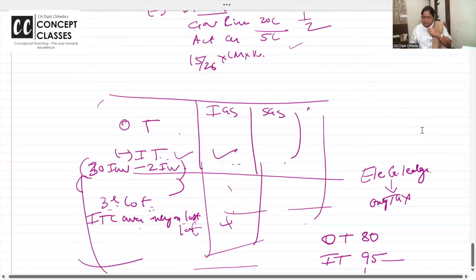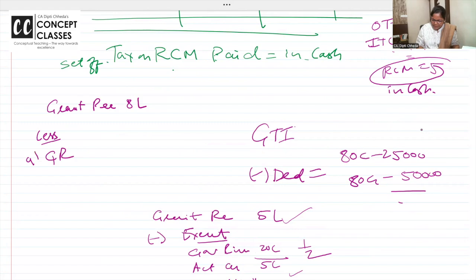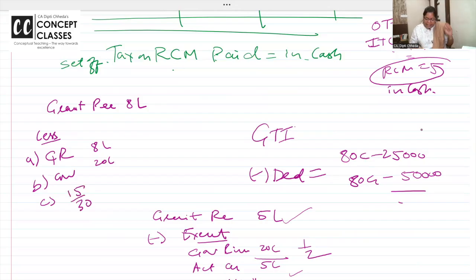Same with, I think I have told this also. Say your gratuity received is 8 lakhs. Now the exempt gratuity received, government limit 20 lakhs, and then 15 by 30 and all you work out. By any chance, if your calculations are wrong, but you have written the government limit correctly, you'll get half marks. If you have written this bit correctly, you'll get half marks.